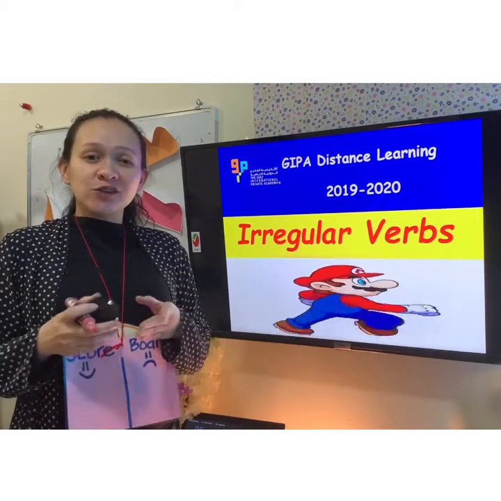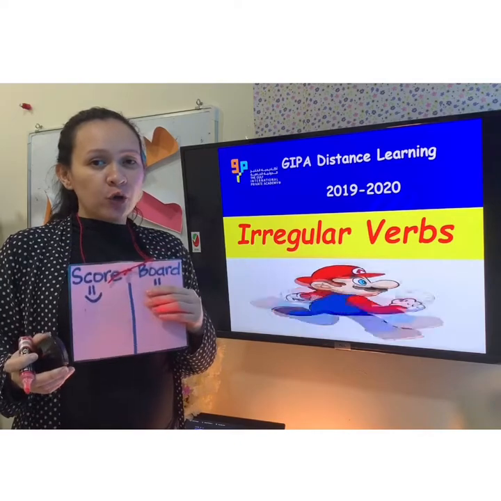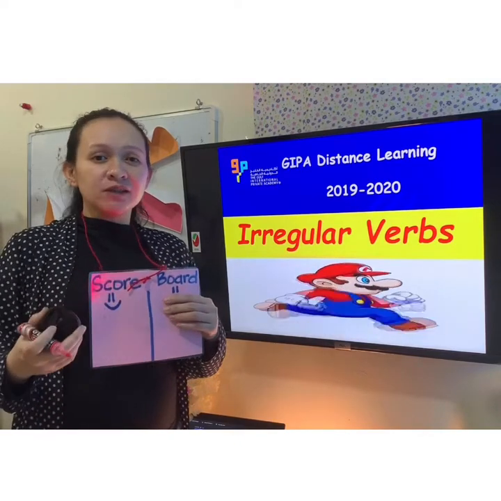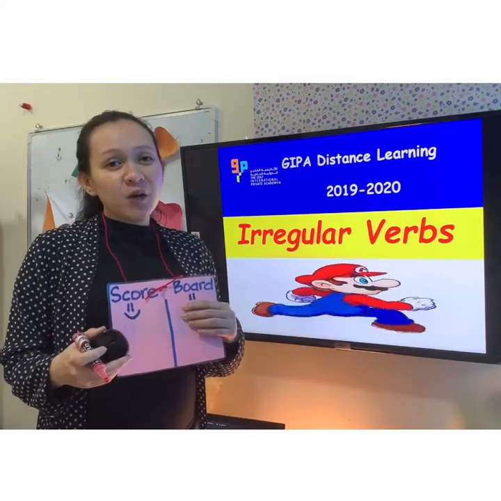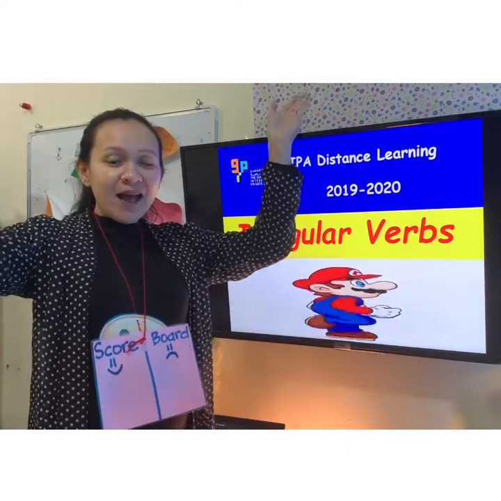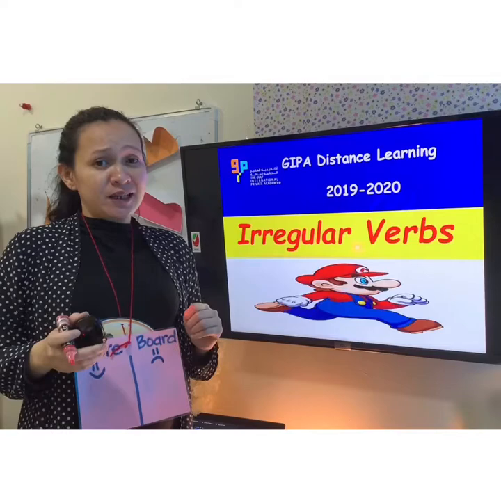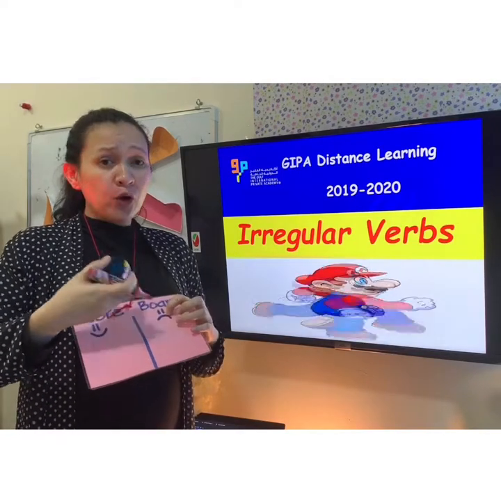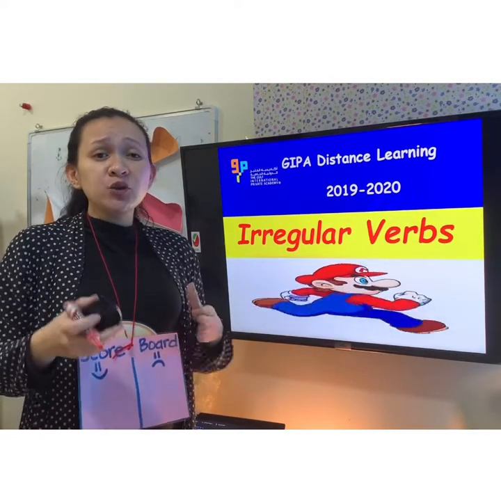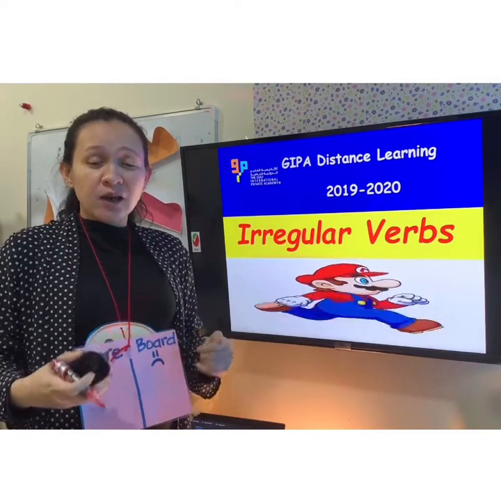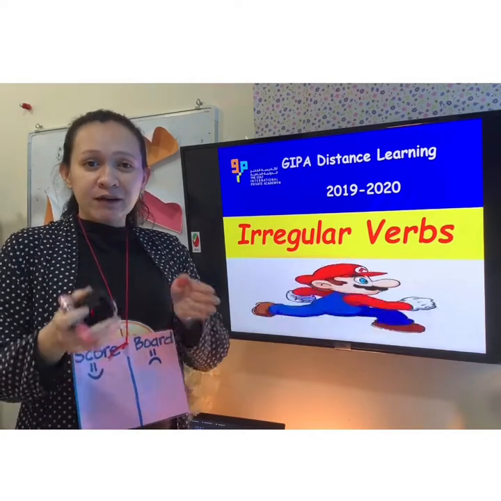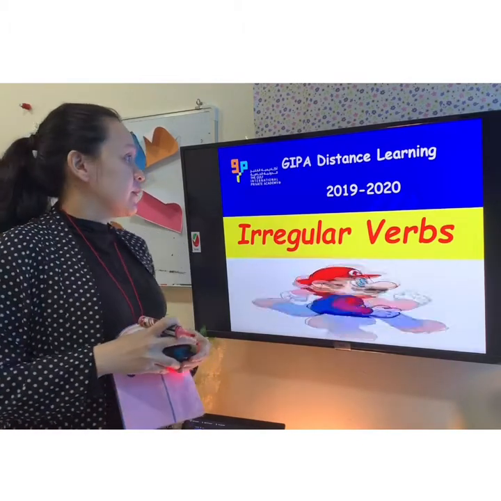Before we start, I have here our scoreboard. If you are doing good today, I'm going to put here 1 point in smiley face and then you are going to say, oh yeah. If you are not doing good today, I'm going to put here 1 point in sad face and then you will say, oh no. Then later on, we are going to check all your points. Are you ready? Now let's start.